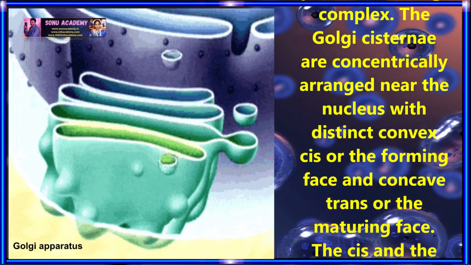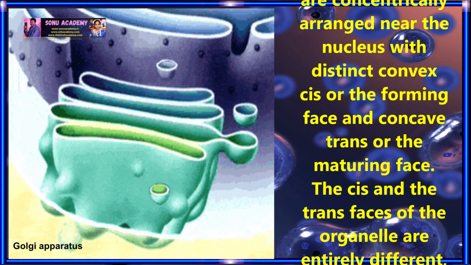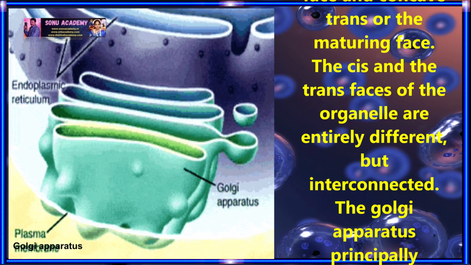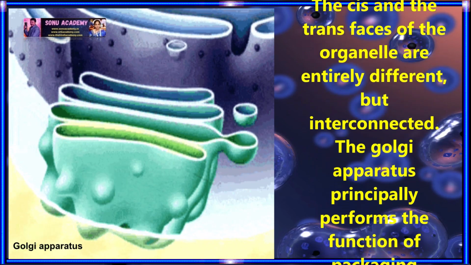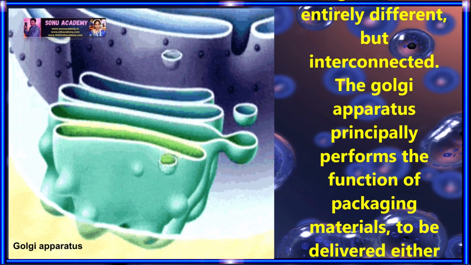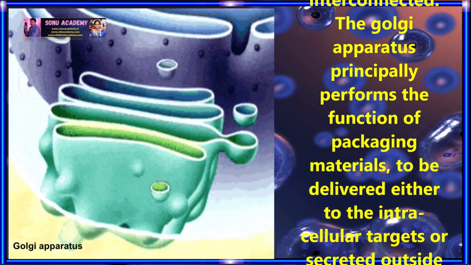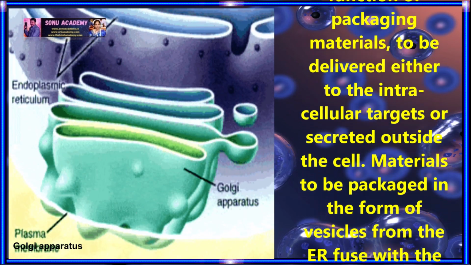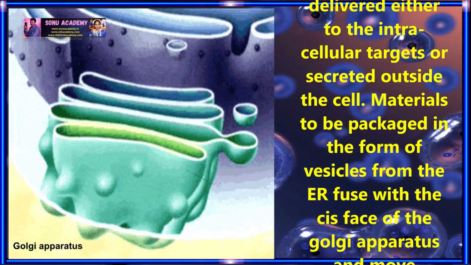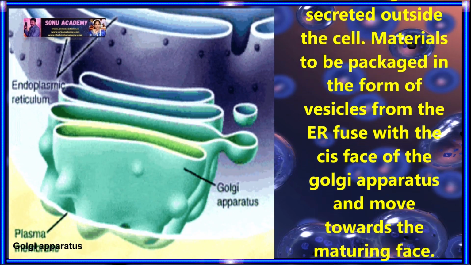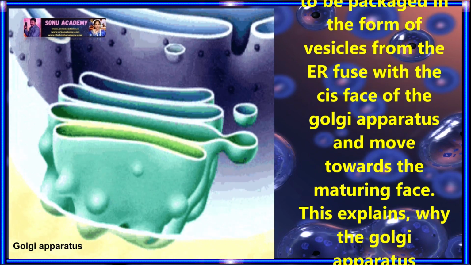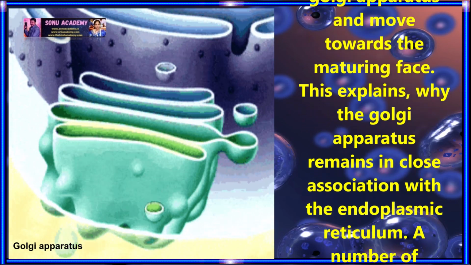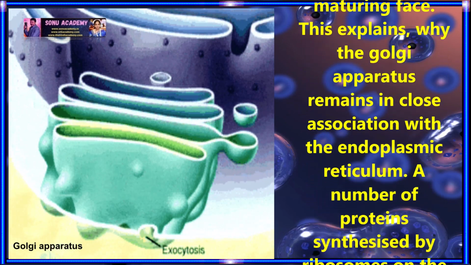The Golgi cisternae are concentrically arranged near the nucleus with a distinct convex or forming face, the cis face, and a concave or maturing face, the trans face. The cis and the trans faces of the organelle are entirely different but interconnected. The Golgi apparatus principally performs the function of packaging materials to be delivered either to intracellular targets or secreted outside the cell. Materials to be packaged in the form of vesicles from the endoplasmic reticulum fuse with the cis face of the Golgi apparatus and move towards the maturing face.